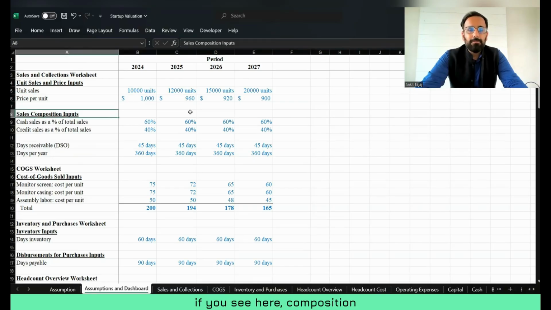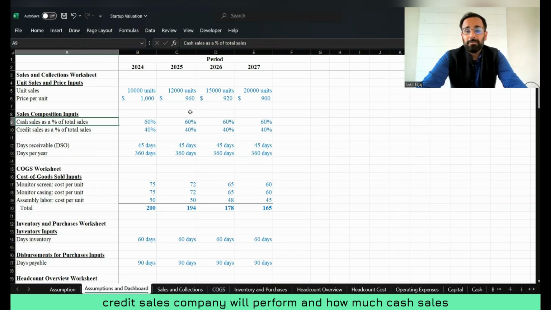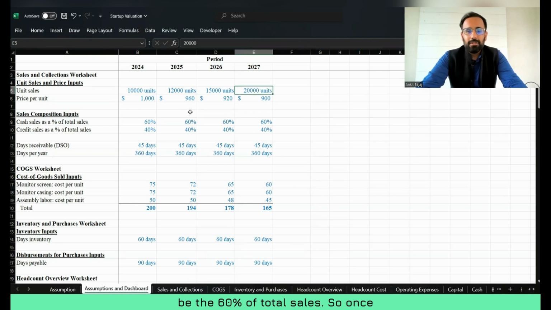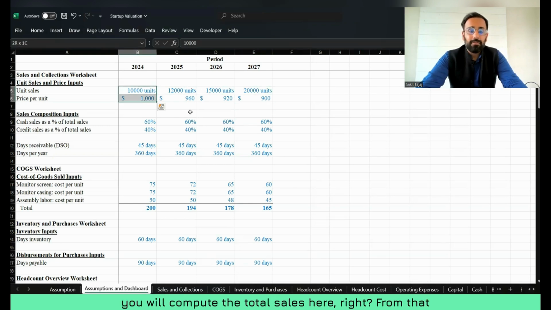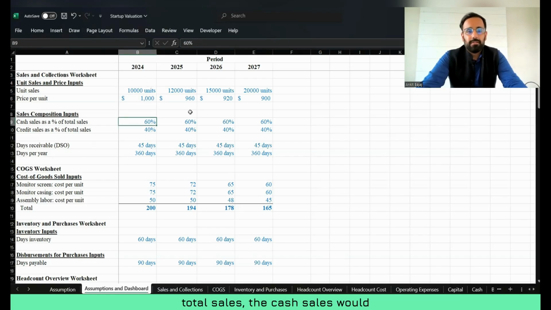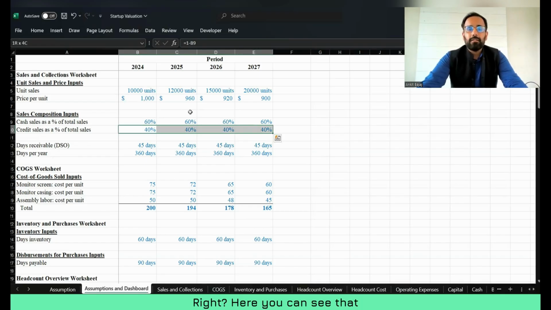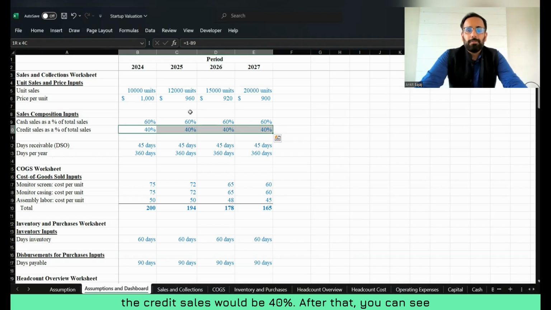After that, the composition of sales is given here, right? Composition of sales means what percentage of credit sales the company will perform and how much cash sales. Here cash sales is going to be 60% of total sales. So once you compute the total sales, from that total sales the cash sales would be 60%. And here you can see the credit sales would be 40%.